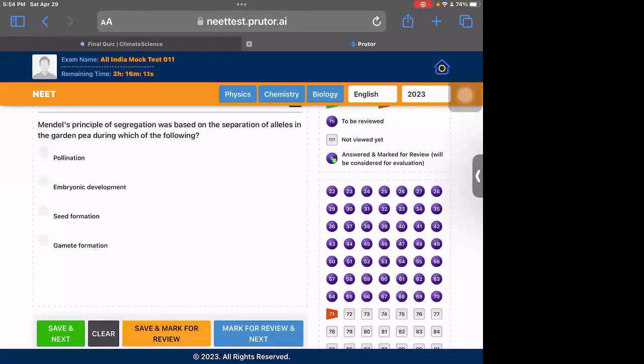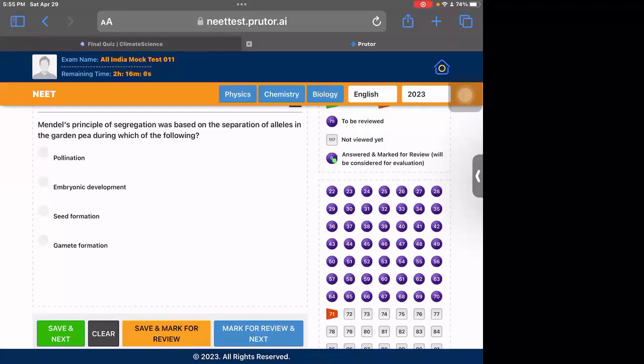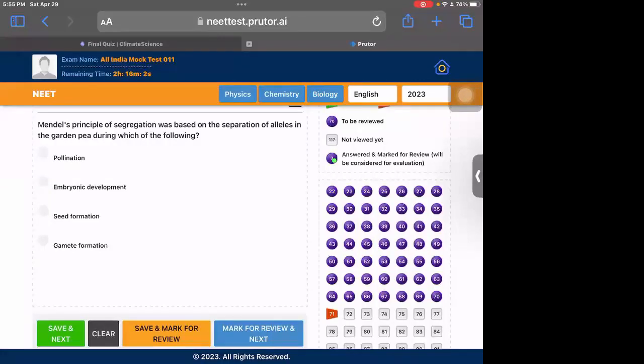71. Mendel's principle of segregation was based on the separation of alleles in the garden pea. Okay, so this is Mendel's law of segregation. In the monohybrid cross, it was formed. So while there was formation of gametes, the alleles would be separated. A small t and capital T would separate at the formation of gametes. So gamete formation is the correct one. This is also given in NCERT directly.